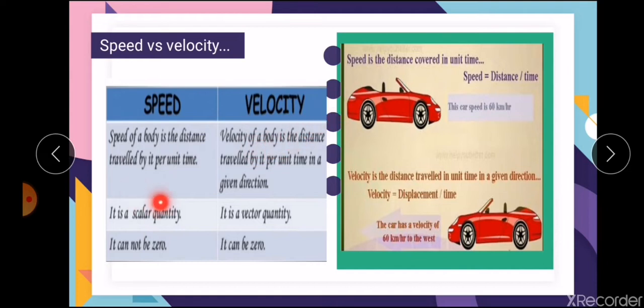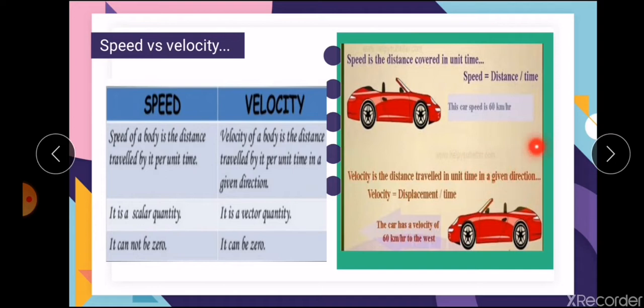Speed is a scalar quantity as it has magnitude only, whereas velocity is a vector quantity since it has both magnitude and direction. Speed cannot be zero, whereas velocity can be zero. Like how we have compared distance and displacement, the same way speed and velocity can also be compared. If speed is the distance covered in unit time, velocity is the distance covered in unit time in a given direction.